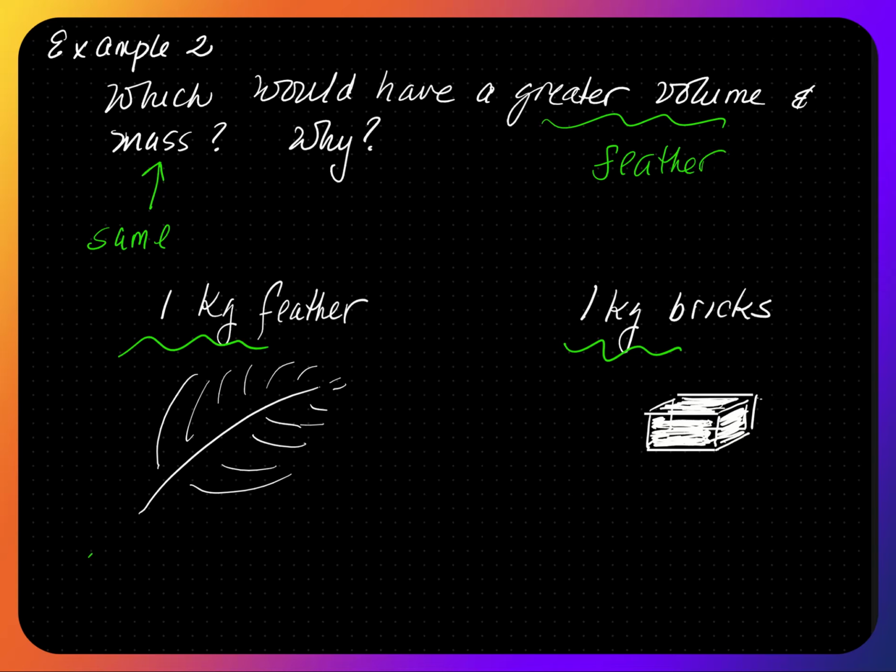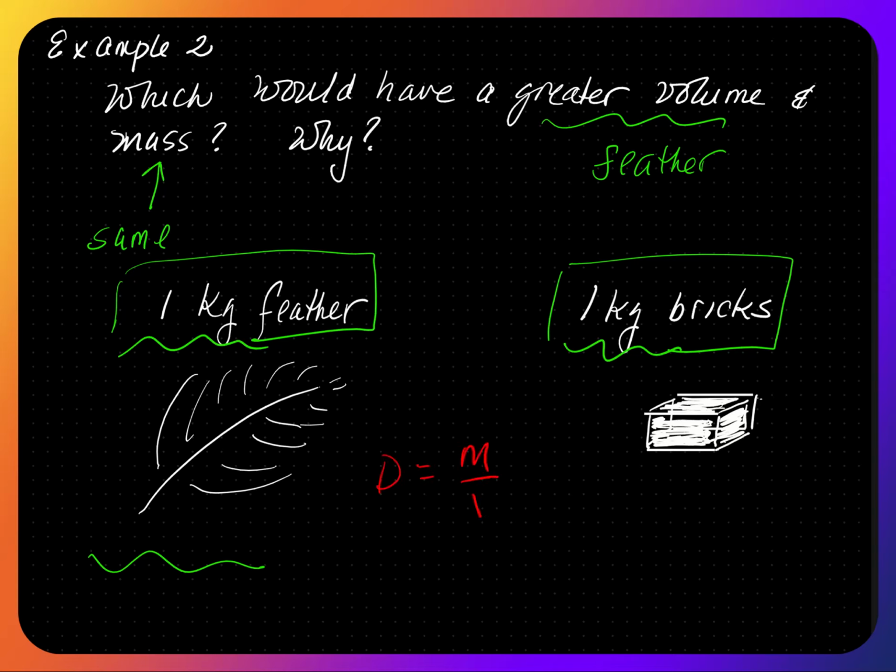I need more feathers to make up a mass of 1 kilogram versus the number of bricks to make up 1 kilogram. So now let's compare the density. Density is mass over volume. We said the mass is the same, so density is proportional to 1 over volume.